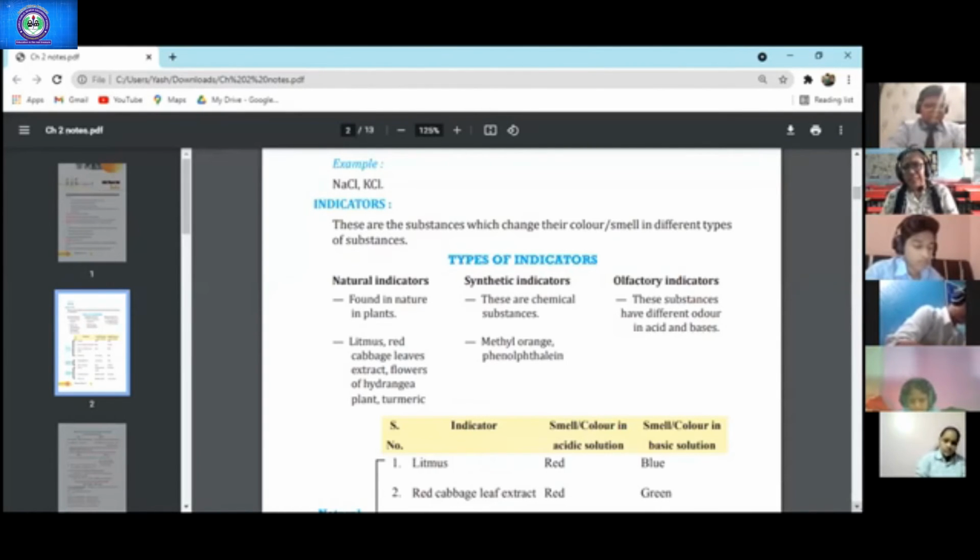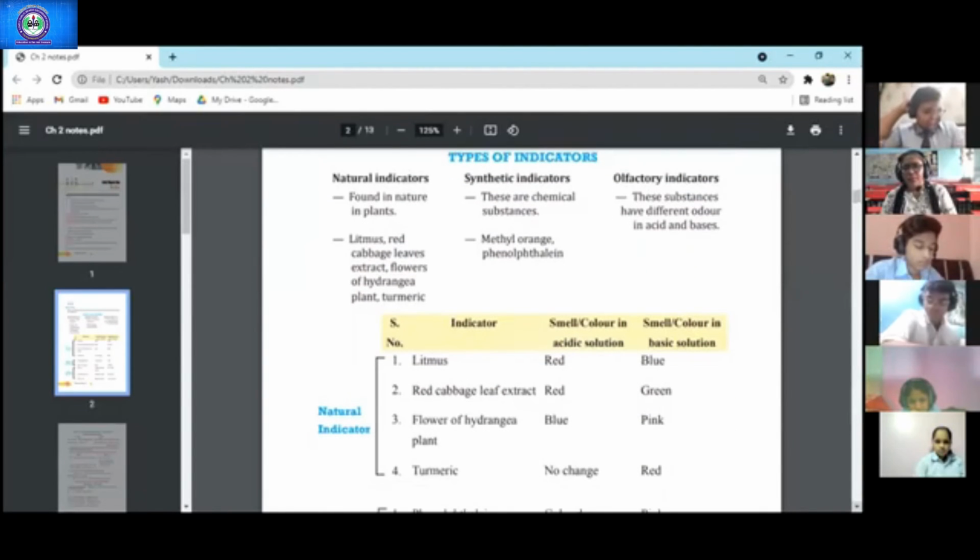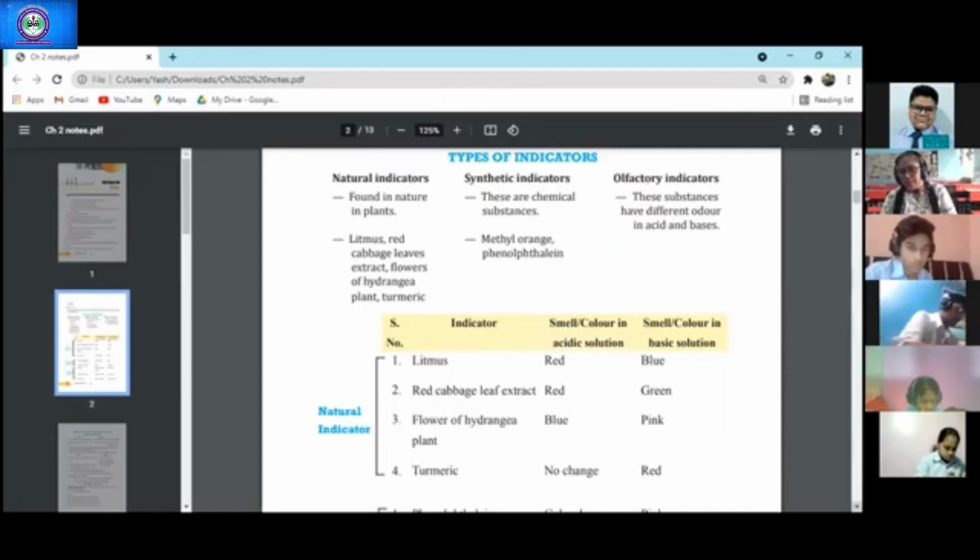So let us learn one by one these indicators. For example, we will learn about litmus solution. In junior classes, you have learned about litmus solution and natural indicators, in 7th or 8th class also. So, blue litmus solution changes to red in acid, right? But in base, it remains blue. So, you do this one correction over here. Blue litmus solution changes to red in acidic medium and it remains blue in the base.